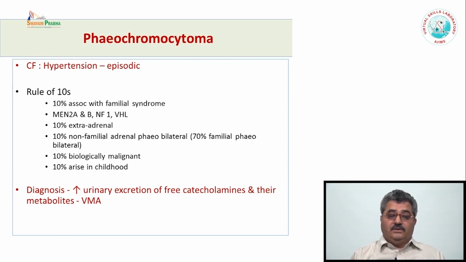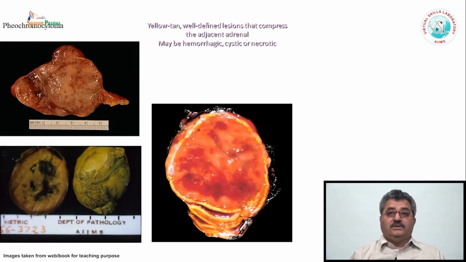The diagnosis is very simple: measure the urinary excretion of free catecholamines or their metabolites, VMA. And when these levels are high, that is very suggestive of pheochromocytoma. This is the gross example. Pheochromocytomas, as I mentioned, excrete catecholamines. When these catecholamines are oxidized, in formalin or on contact with the air, the color is brown or mahogany.